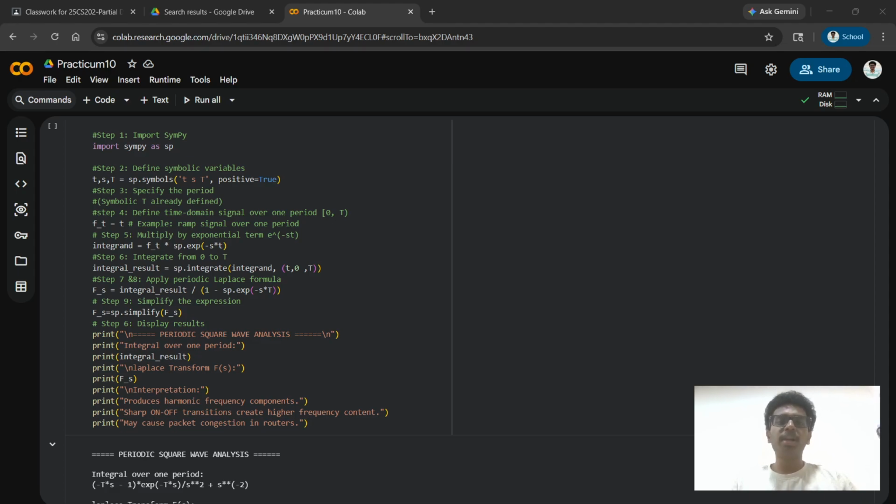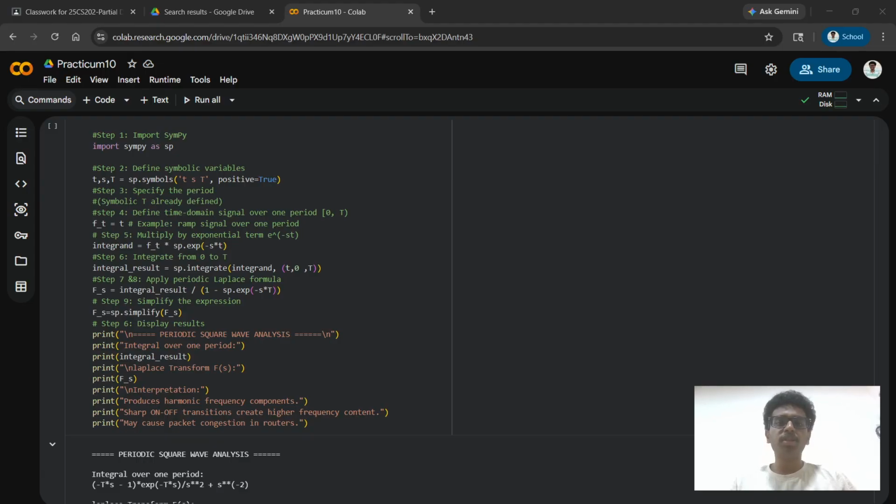When we compute the Laplace transform, we again integrate over one period and apply the periodic formula. The result shows that such signals can create strong harmonic components, which may lead to congestion or instability in network devices. Finally, in the third scenario, we analyze a periodic exponentially decaying workload.